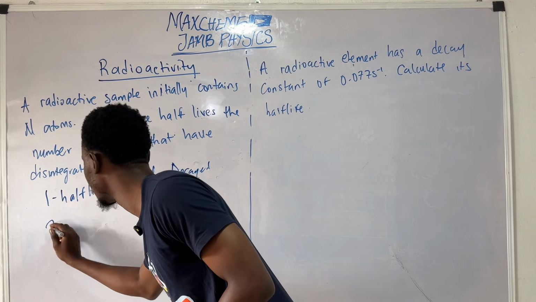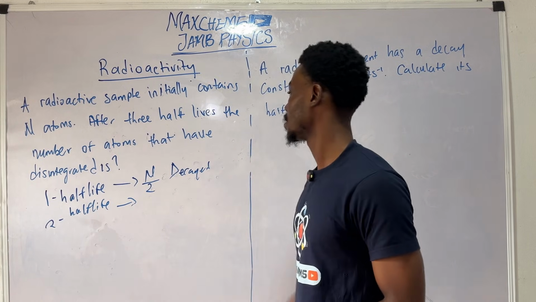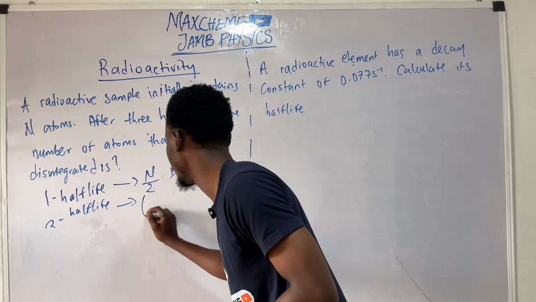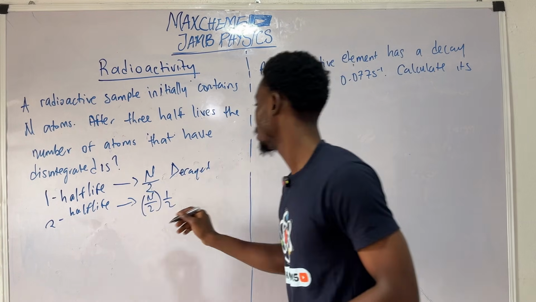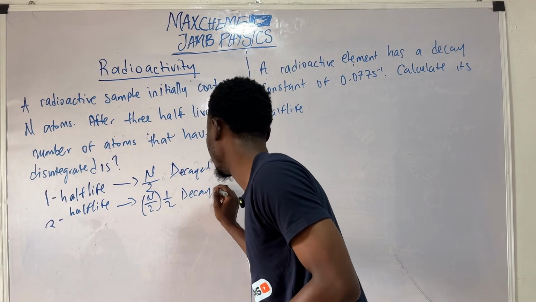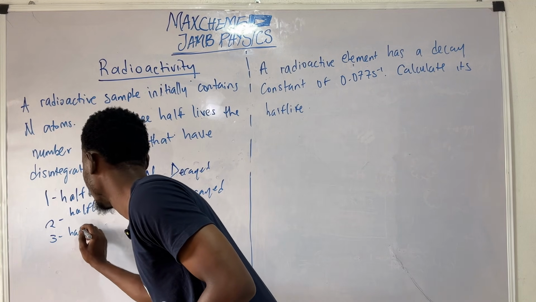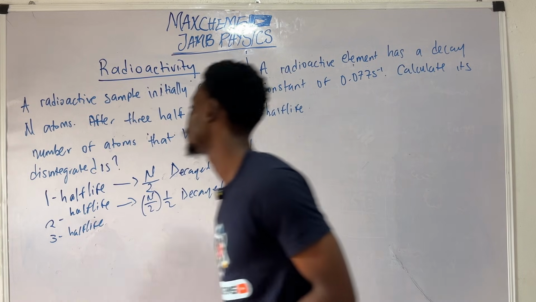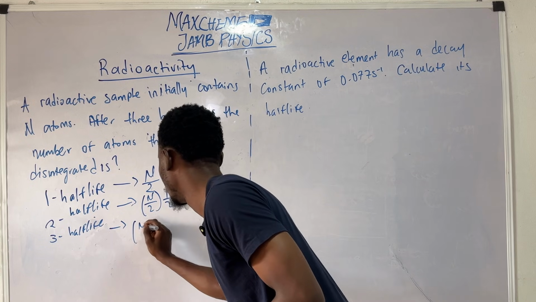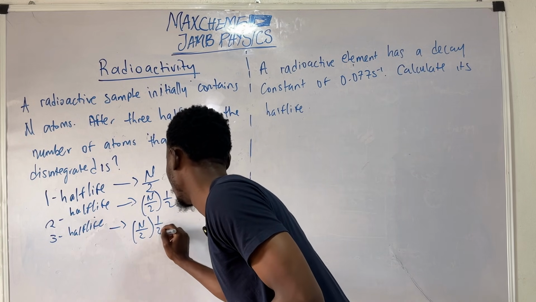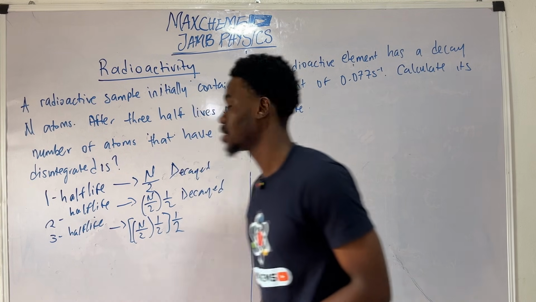For two half-lives, half of the previous one would have decayed. So for three half-lives, half of the previous one would have decayed.